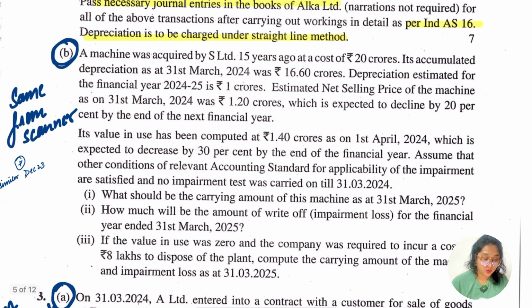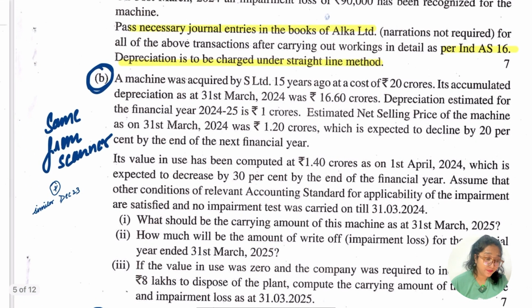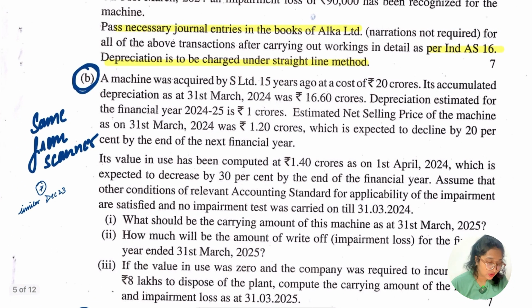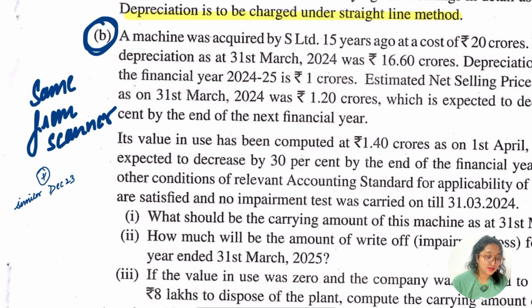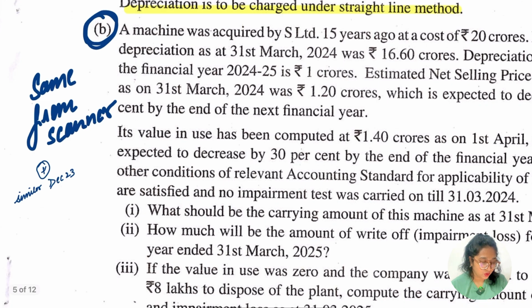Now let me tell you, take this question as it is from the scanner of Suchitra Prakashan, because I have solved this question so I can say 100% surely. And I guess the numbers are also the same, but this would be exact or similar to what you will get in the scanner. So the second question's B is from the scanner, take it as it is, and this could also be seen in December 23, not this much, a little bit was similar to this one.